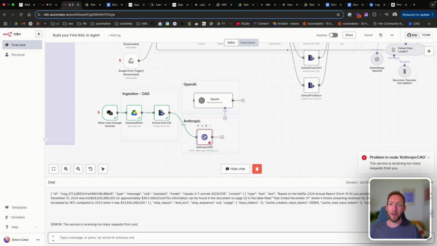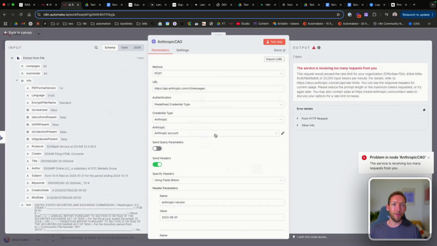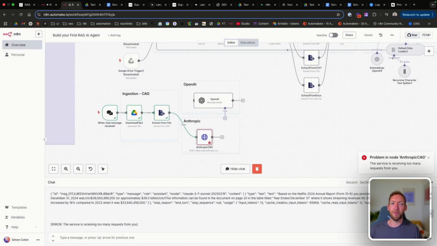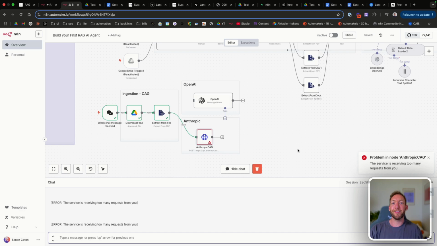Give me a breakdown of revenue costs, and we're going to run that, and it should run significantly quicker this time. Okay, so we've actually reached our request limit because we just tried a second ago, so we just need to wait maybe a minute or so and rerun this. And I guess this is the danger also of using something like Anthropic through the prompt caching. You're also rate limited there.